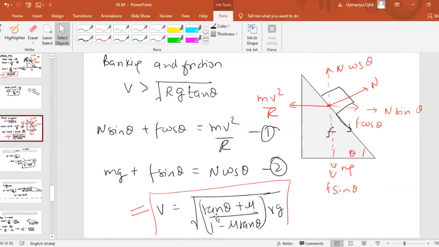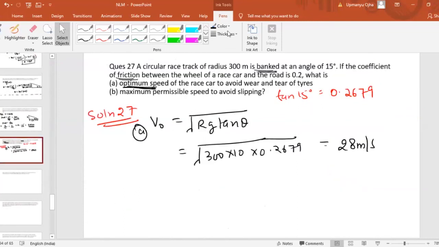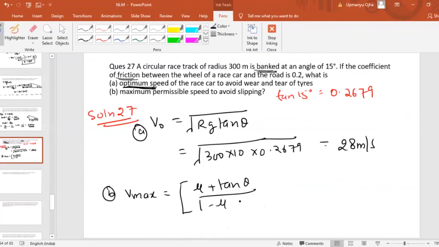So the maximum speed v max will be equal to (mu plus tan theta by 1 minus mu tan theta into rg) power half. The mu value is given to us, the tan theta value is given to us, 1 minus mu tan theta, r is also given, g is also given. So if you just substitute the values, you'll get the answer.